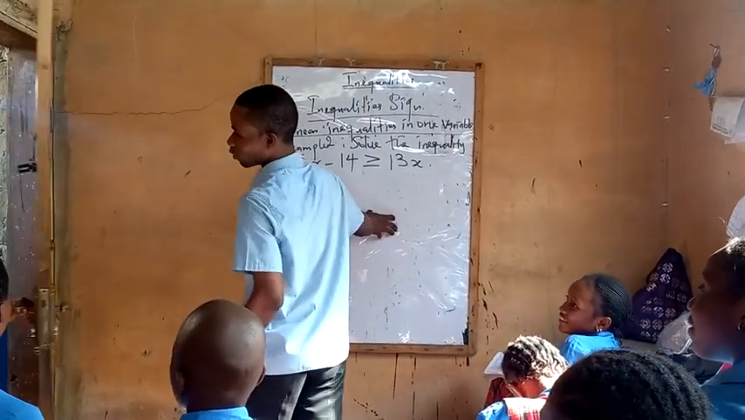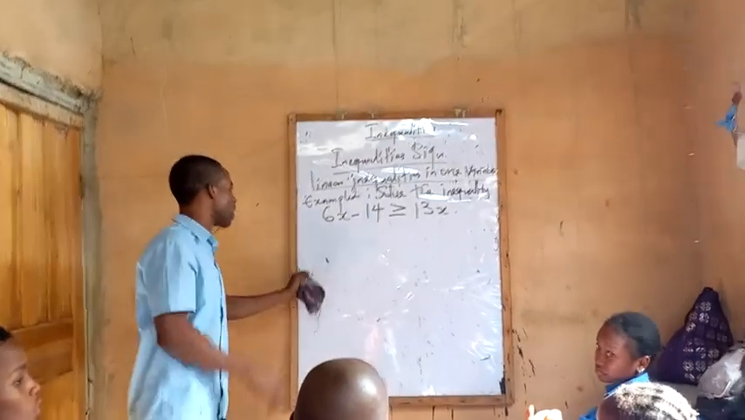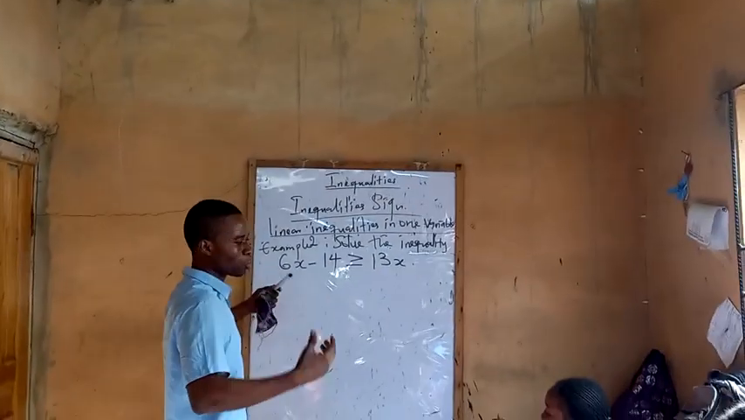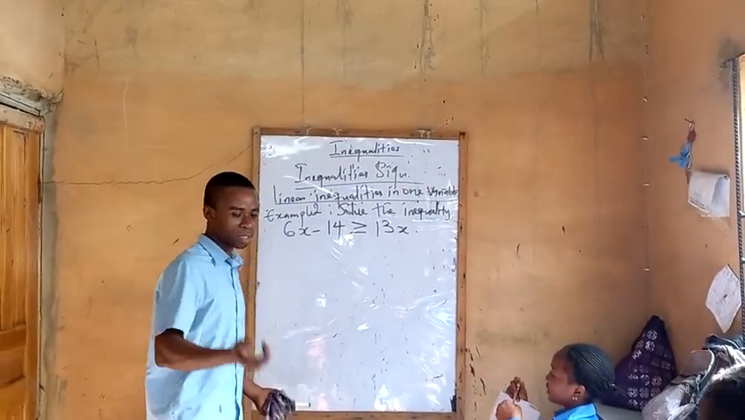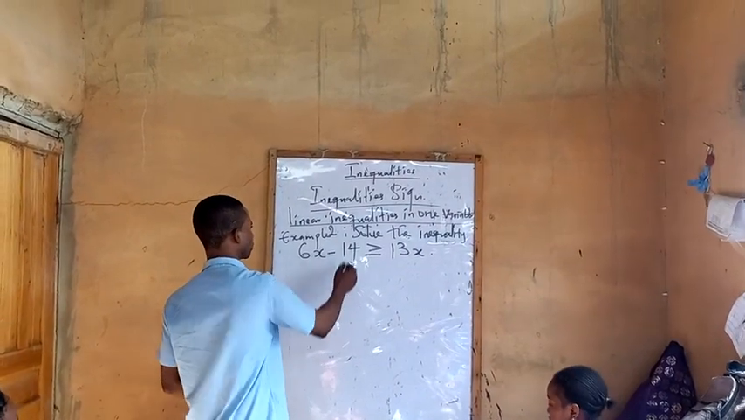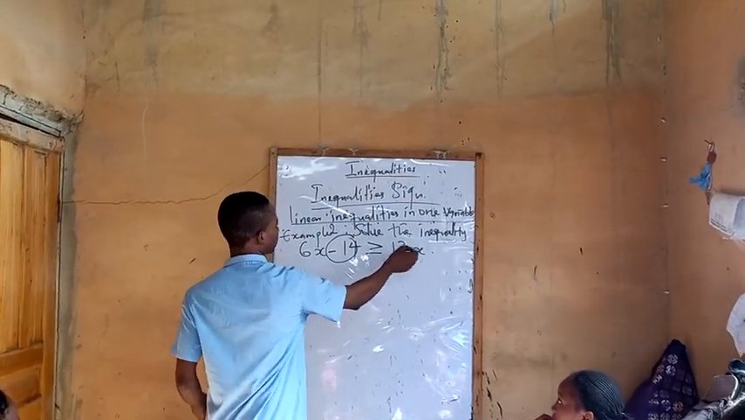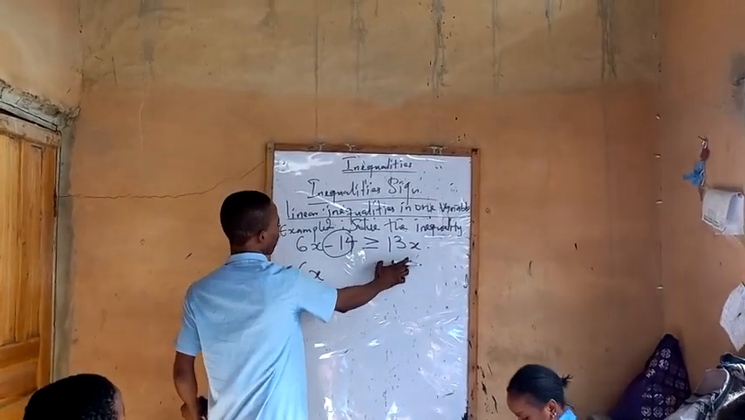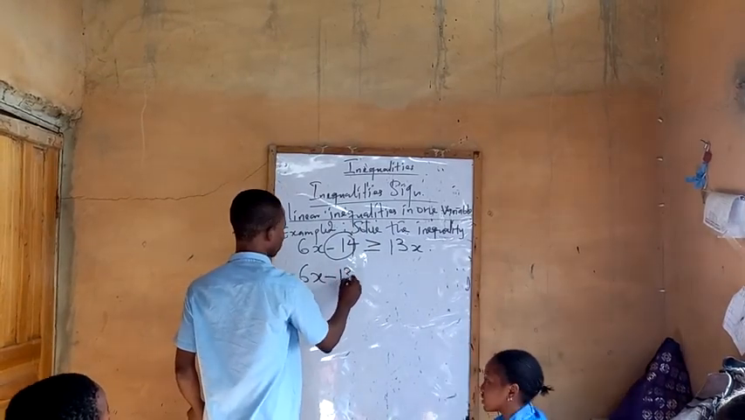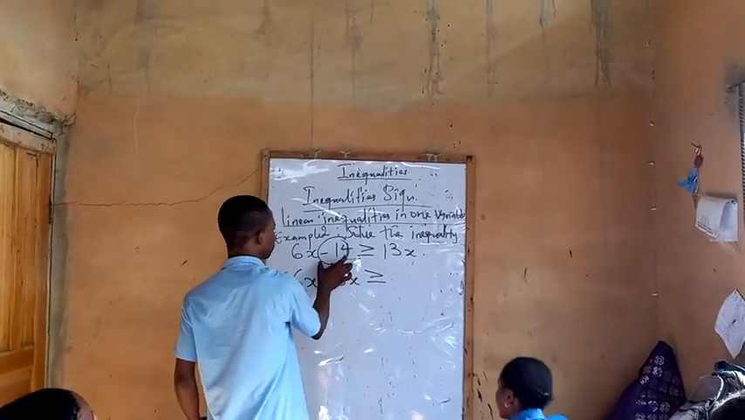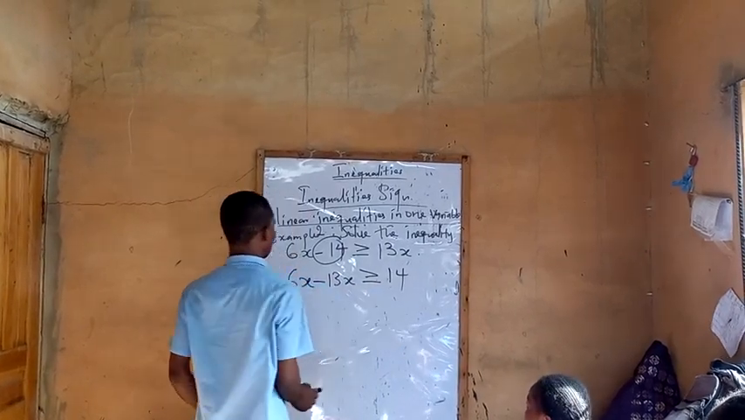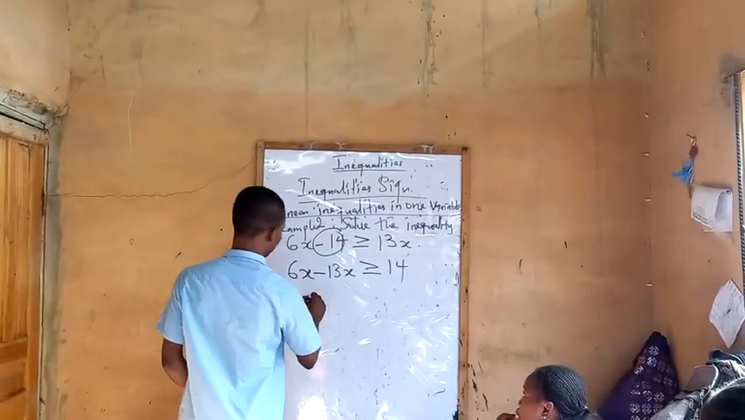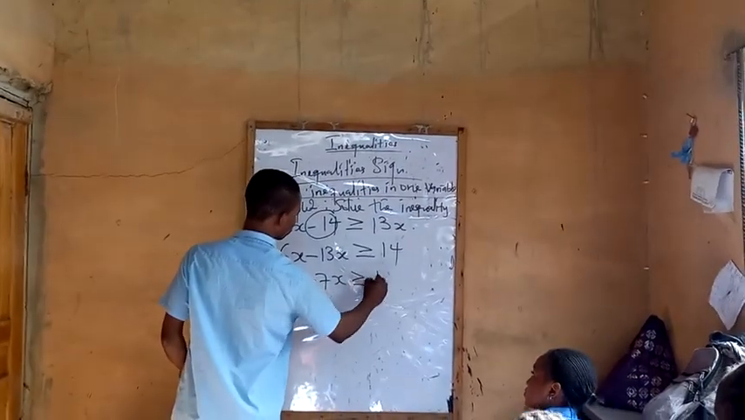Now, solve this: 6x minus 14 greater than or equals to 13x. Like I told you, the inequality sign is like an equals to sign. What we do is collect like terms. I can bring this minus 14 to the other side and bring 13x over here. So that will be 6x minus 13x greater than or equals to, and minus 14 becomes 14. Now, 6x minus 13x is minus 7x. Minus 7x greater than or equals to 14.